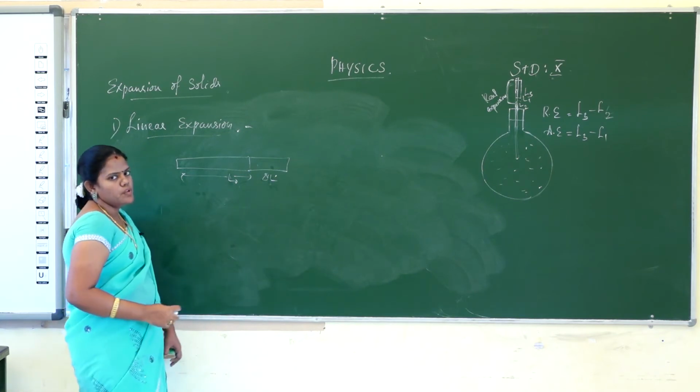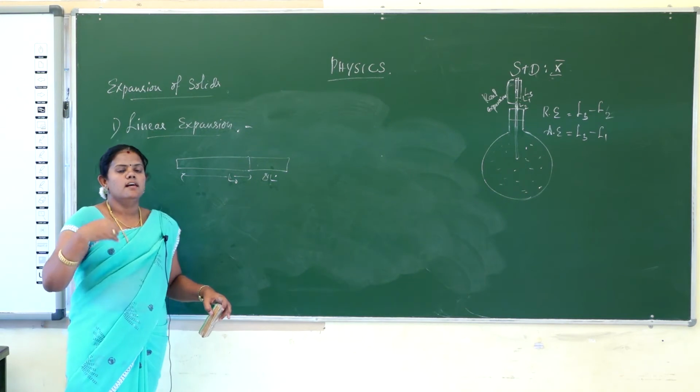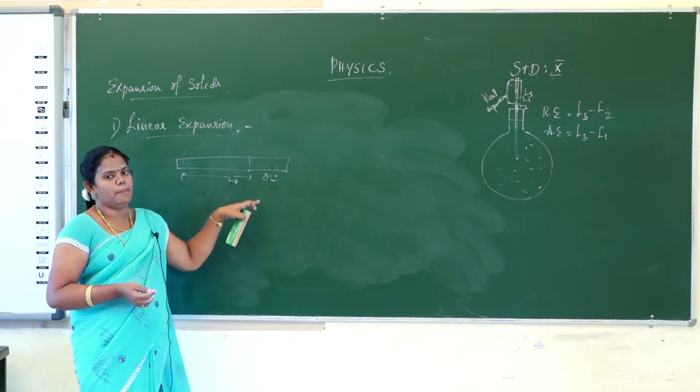Okay, so suppose a metal is linear, like a scale. When you heat it, it will be expanded by applying the heat.